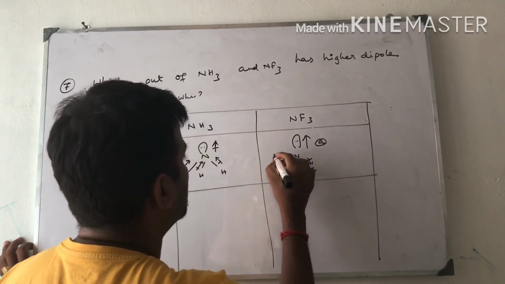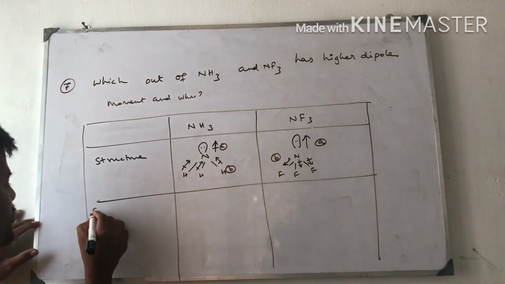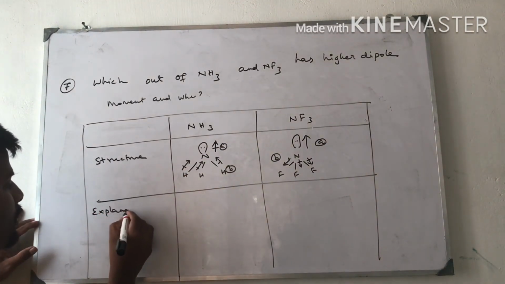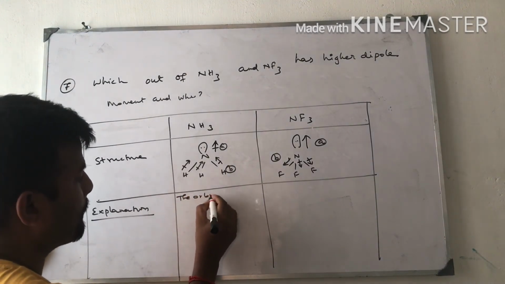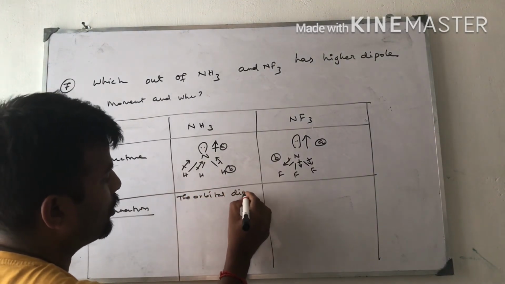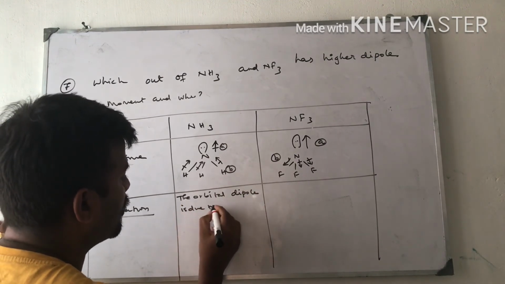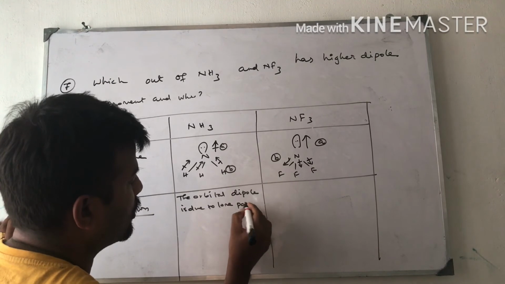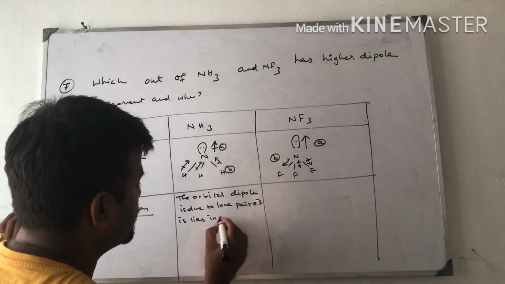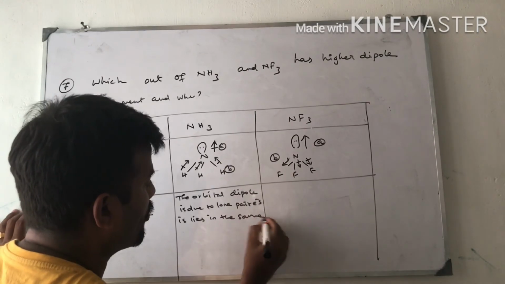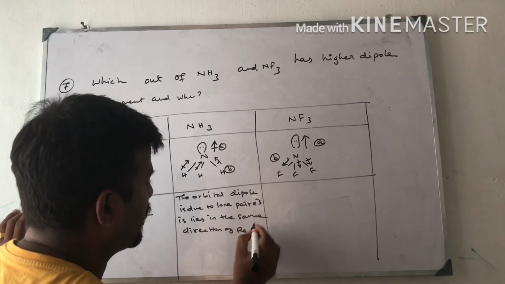This is A and B. Explanation: here I am going to give the explanation. The orbital dipole due to lone pair electrons lies in the same direction as the resultant dipole.